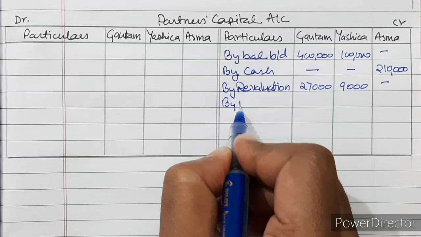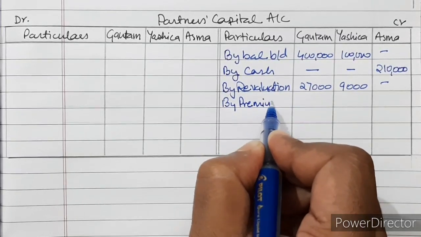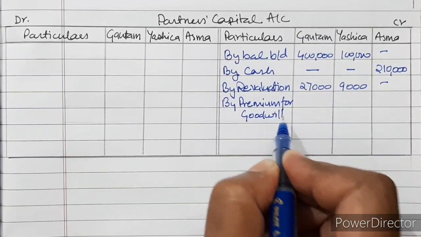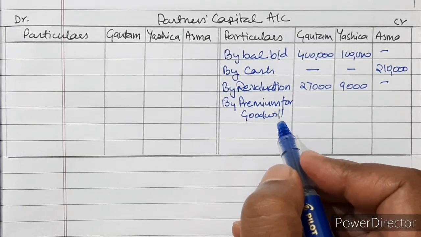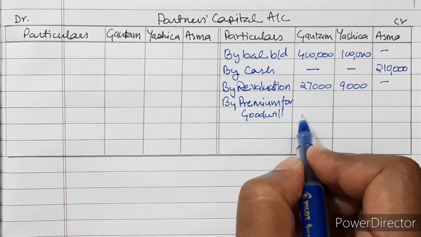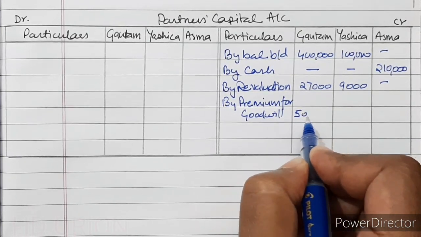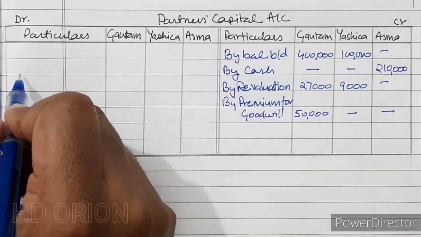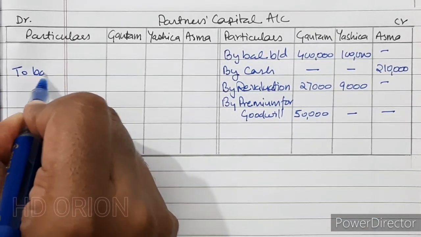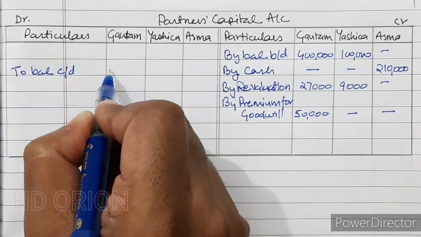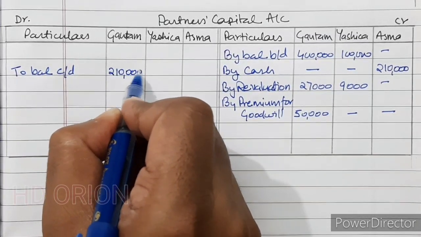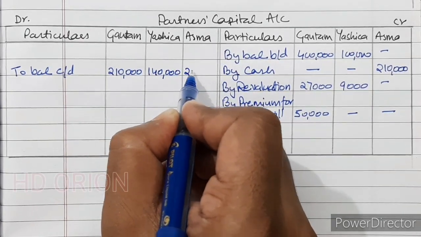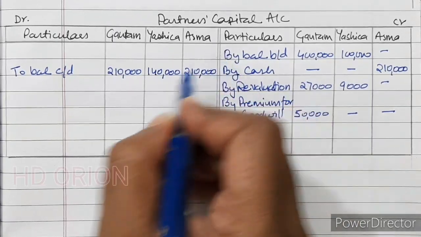And by premium for goodwill, the amount of premium brought by the new partner is 50,000. So it will be credited to Gautam because Gautam is sacrificing. And now on the debit side, to balance carried down, as we have already discussed, 2,10,000 Gautam's closing balance, 1,40,000 Yashika's, and 2,10,000 again Asma's.